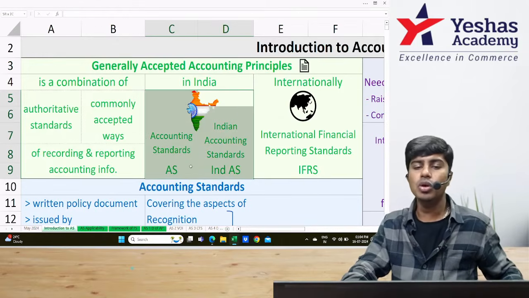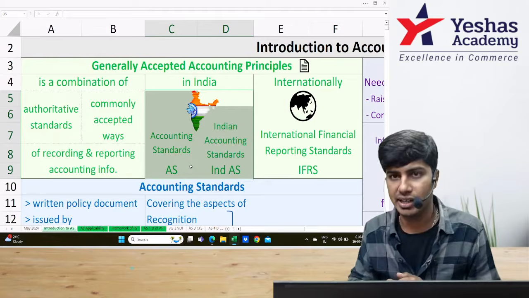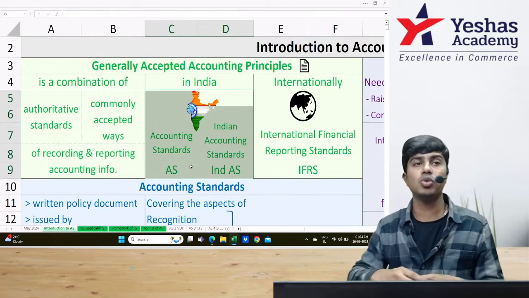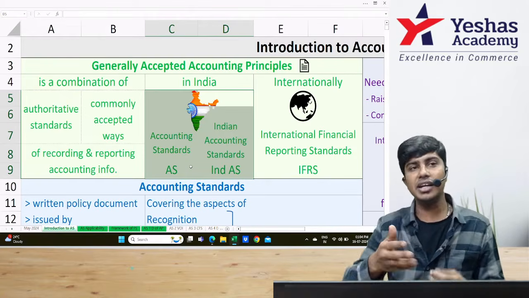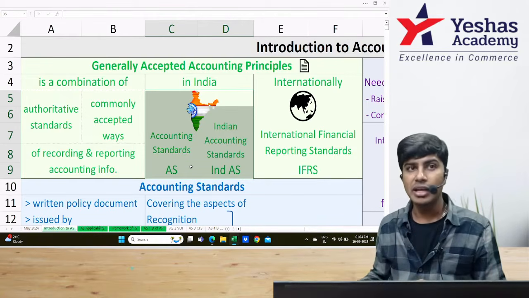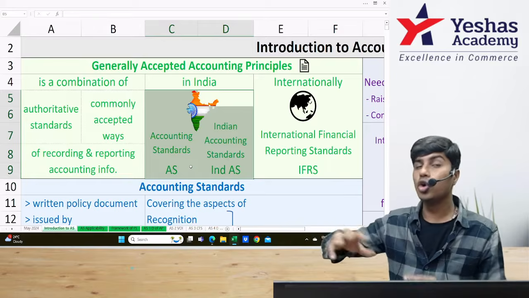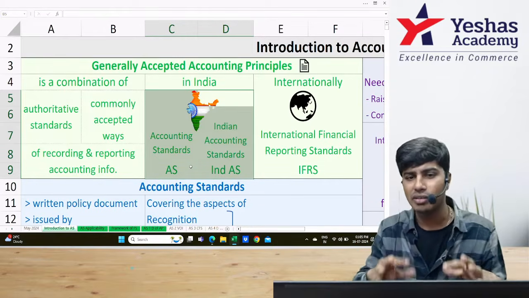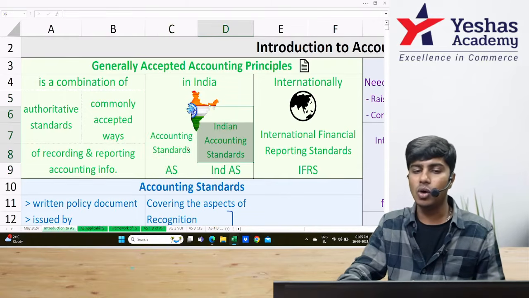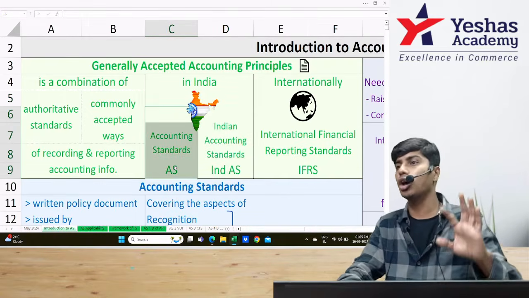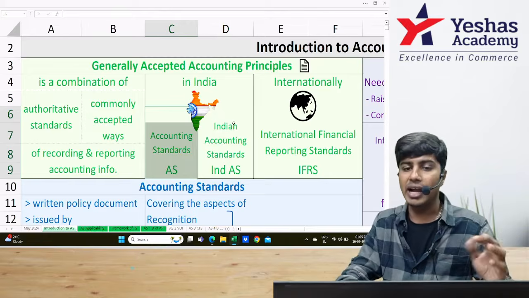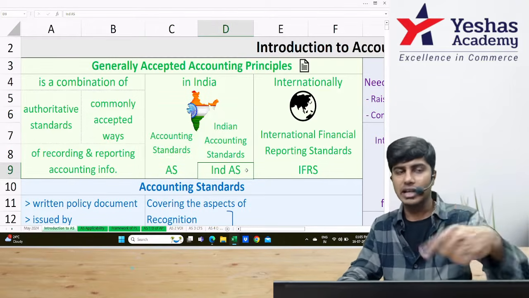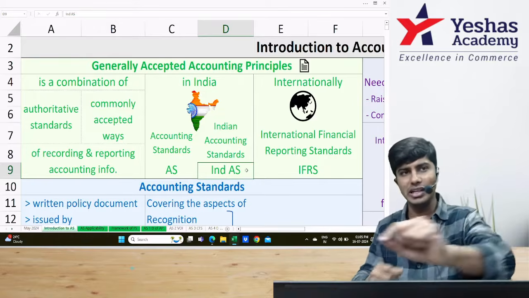Why do we have two? We initially had only accounting standards, but to meet the global pressure, to meet the reporting standards, what is globally followed, we have started converging with IFRS, implementing IFRS, which is global generally accepted accounting principles, in the Indianized way, that is IND AS. Right now, accounting standards is followed by non-corporate entities, and few corporate entities have been following IND AS based on the regulatory requirements, which I'll teach you in a later part of the same video.